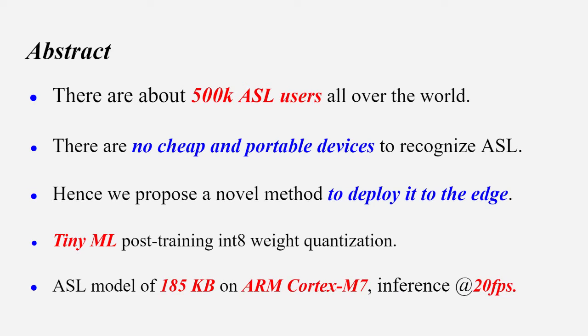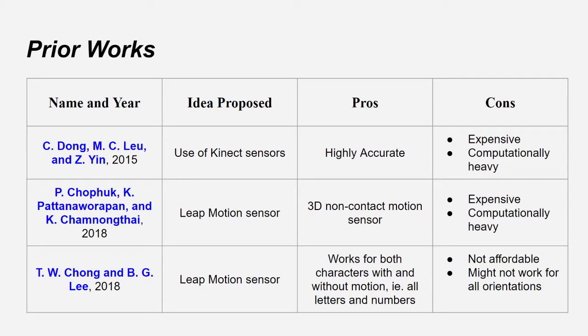The size of the model, which is 185 KB, is actually very small compared to other models which exist on the market. Maybe we have ResNets, which are about 50 megabytes, even the smaller versions. We have SqueezeNets, which come to about 5 megabytes after quantization. So we have tried to bring this to such a small size, and we'll discuss more about how great this advantage is in the later part of the presentation.